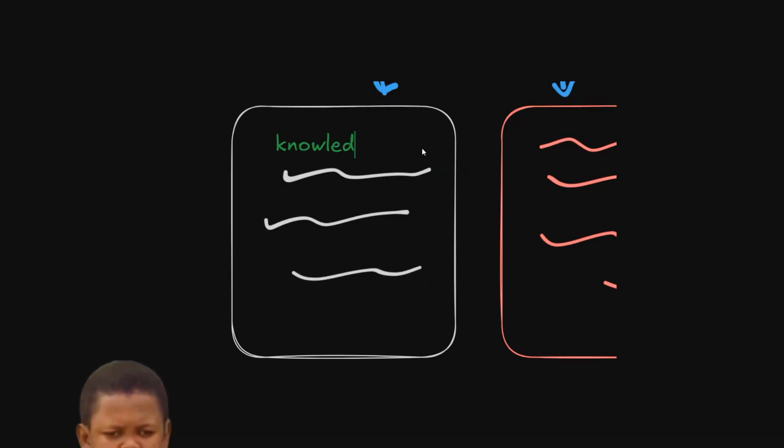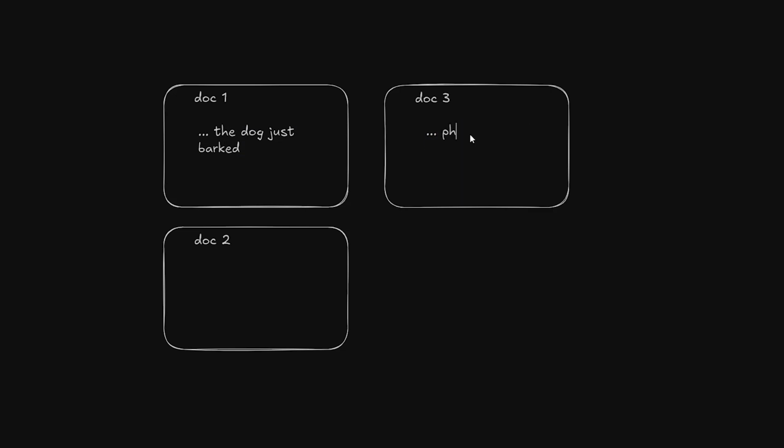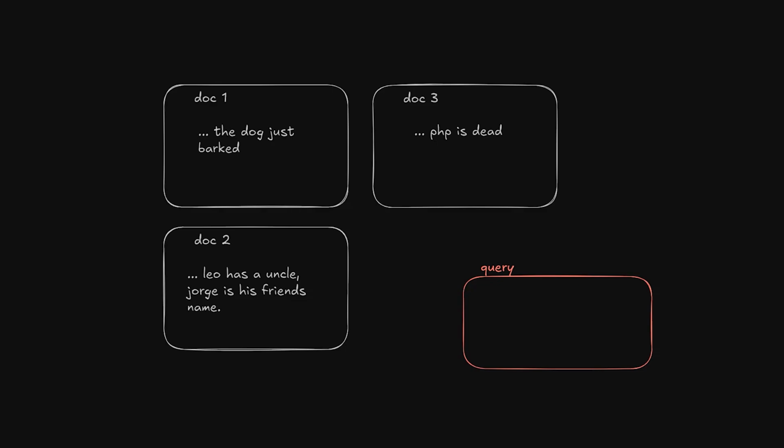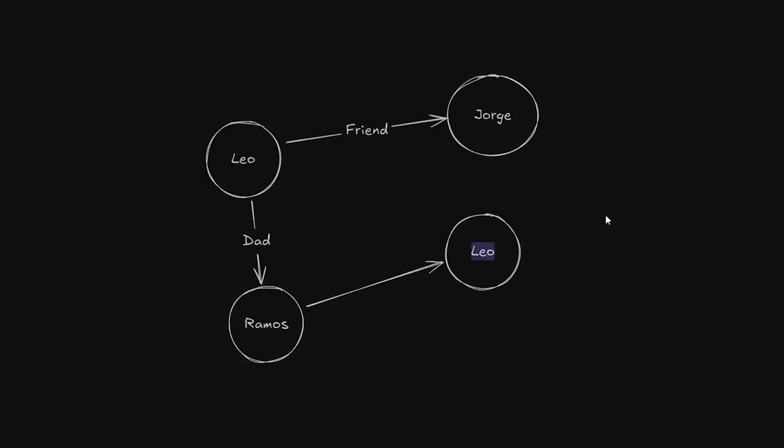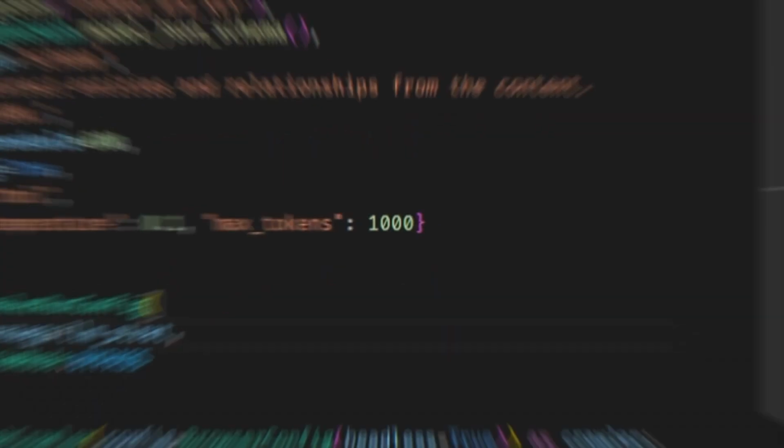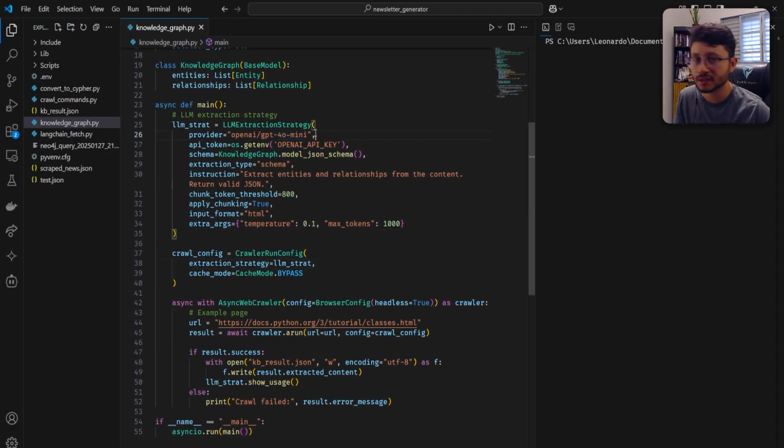For those confused about what a knowledge graph is and why it even matters, well, normally we use vector databases to find things for LLMs, since they use cosine similarity to gather the closest documents to a given query. A rough example would be, if I ask, who's Leo's uncle? It would find all the documents that are similar to this string, then return them to me. So because of this, it could fail to find who my actual uncle is. But with a knowledge graph, we have objects represented as nodes with relationships between them. So if I ask the same question, I'd get: Leo has a parent who has a sibling, and that sibling is Leo's uncle. I'm using OpenAI's GPT-4o Mini for this example, as you can see.